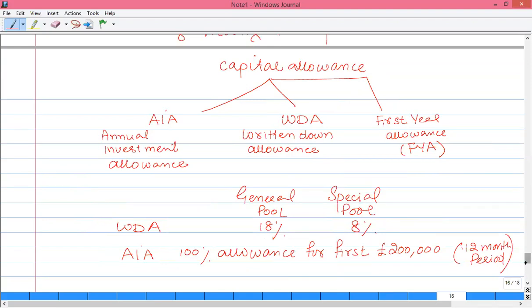Now, let's discuss the types of capital allowances that a business can claim. Capital allowances can be classified into three types. Number one is AIA, that is annual investment allowance. Second one is WDA, that is the written down allowance. And the third one is the first year allowance, FYA. Now, when you can claim AIA or WDA or first year allowance, let's discuss it in detail.